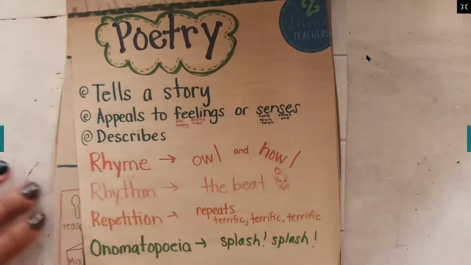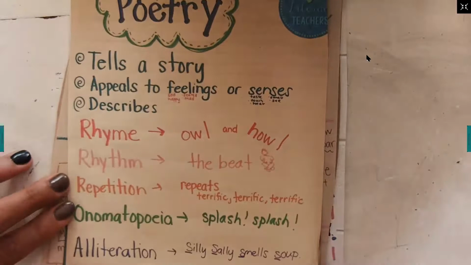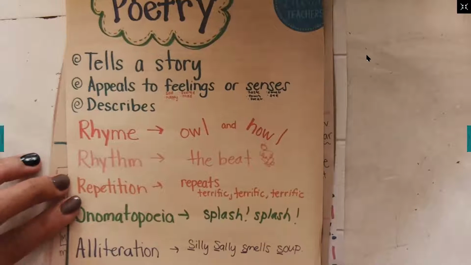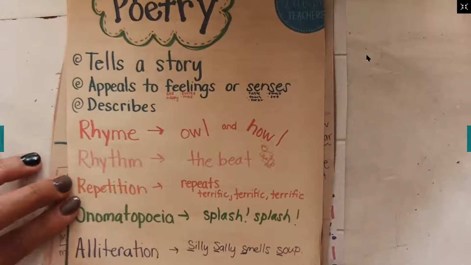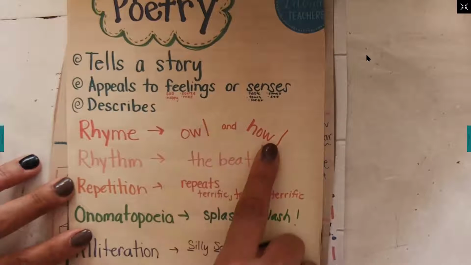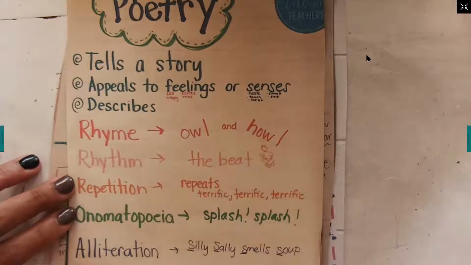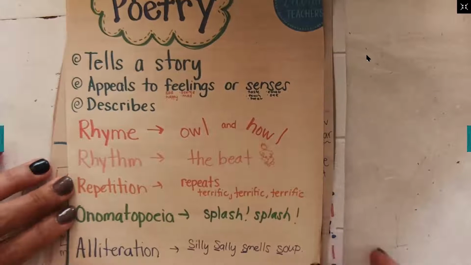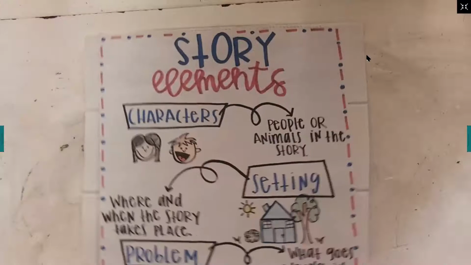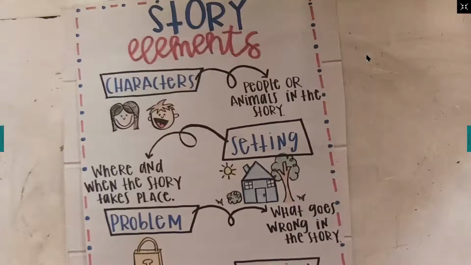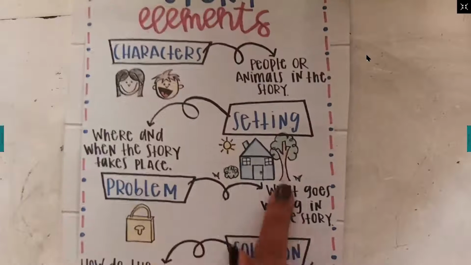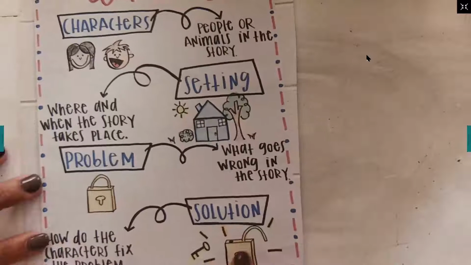We talked about poems. Poems tell us a story and they rhyme. We talked about poetry yesterday when we talked all about the Owl and the Pussycat poem. In that poem, we found rhyming words like owl and howl. It had a beat or a rhythm, and it even had repetition where it said the same word over and over again. But today we are going to talk about stories and story elements, like how stories have characters and a setting. There's always a problem and a solution.